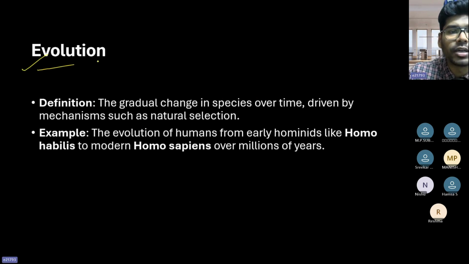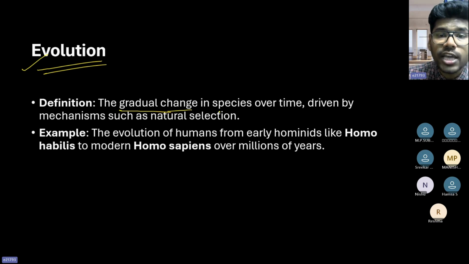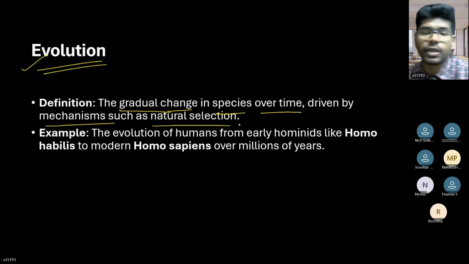And evolution. So when you're talking about evolution, these are gradual changes in the species over time, driven by mechanisms such as natural selection. Because of natural selection, evolution occurs, right?